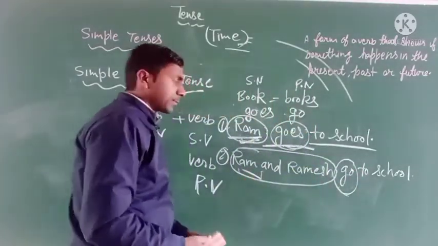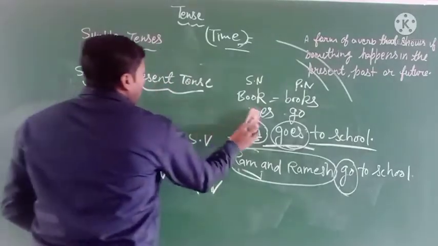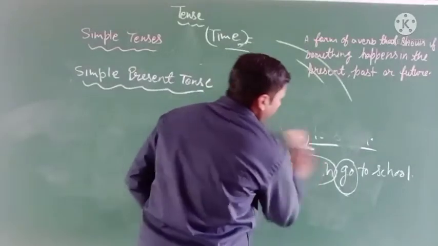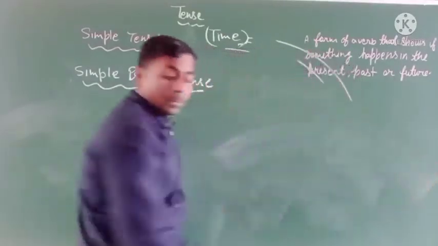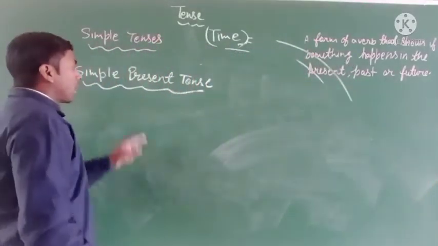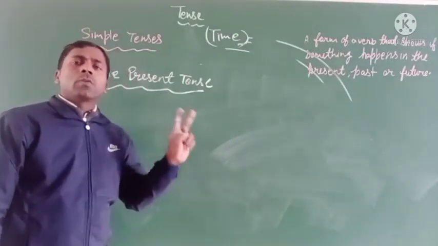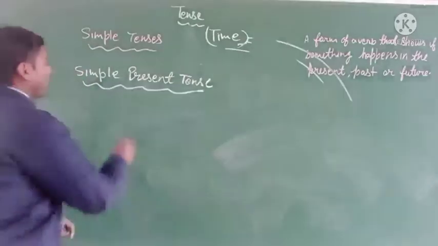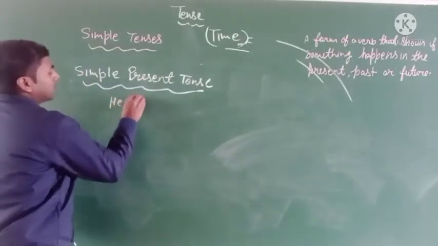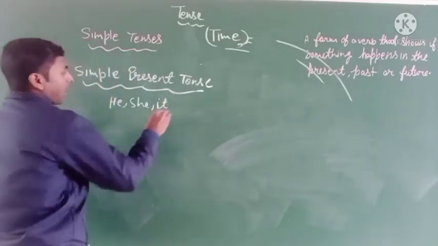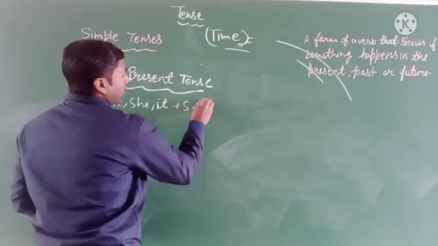That's clear? Okay. Now we study the simple present tense. Then we divide the subject into two parts. How many parts? Two parts. First will be he, she, it plus singular number.